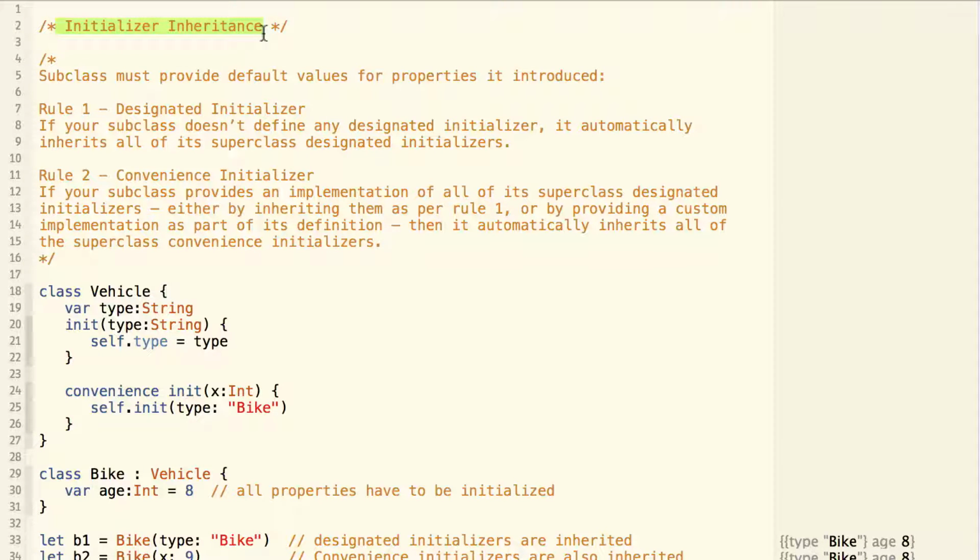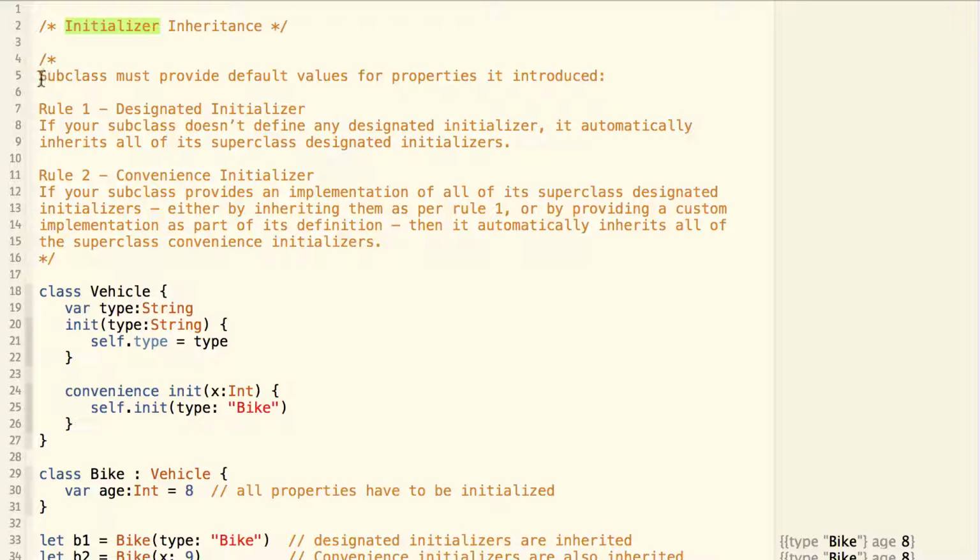We have talked about that a subclass will always inherit the properties and methods from the superclass. But what about the initializers? Are the initializers always inherited from the superclass? The answer is the initializers can be inherited, but not always. The inheritance can happen only if certain rules are satisfied.